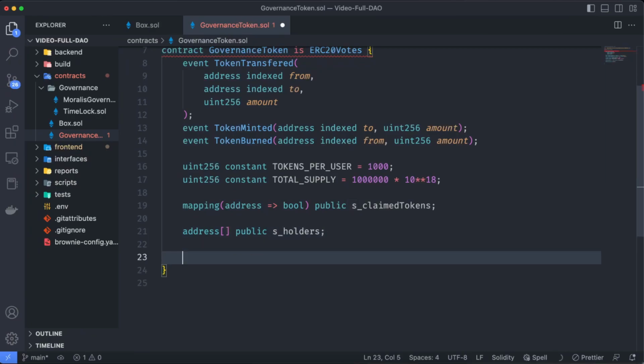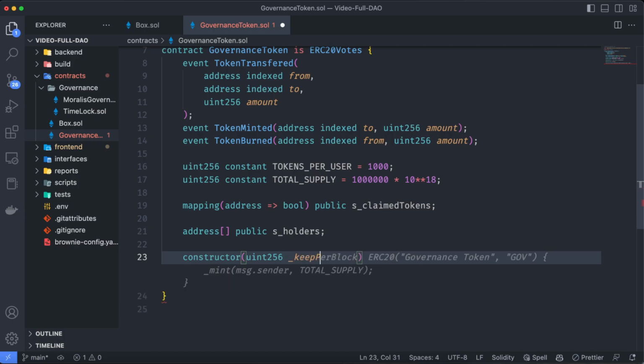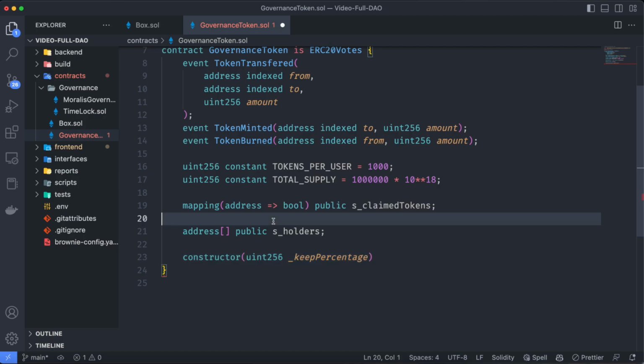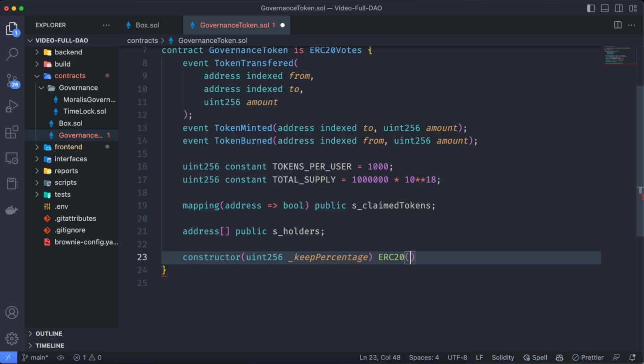With that, we now can create a constructor. So constructor uint256, we are going to set a keep percentage. The reason for that is when you are creating a new ERC20 token, it is common practice to mint the total supply to the msg.sender. It means the owner of the contract, but we are going to just keep a certain amount of the token and return the rest to the contract in order for other users to freely be able to receive that token. So first of all, we need to declare the ERC20 token over here. This is going to be called Moralis Token. The initials are going to be MRST.